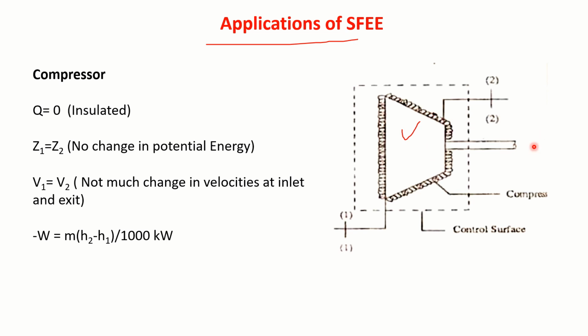Work is done on the system, so through the shaft we supply work to the system. In the steady flow energy equation, assume that Q is equal to 0. Change in potential energy is negligible. Fluid enters at low velocity and leaves at very low velocity, so the difference in kinetic energy is negligible. Then from the steady flow energy equation, we get this. Again, as I mentioned earlier, we can write this as W dot and m dot, and then express it in kilowatt.